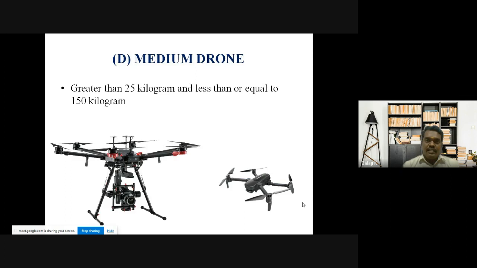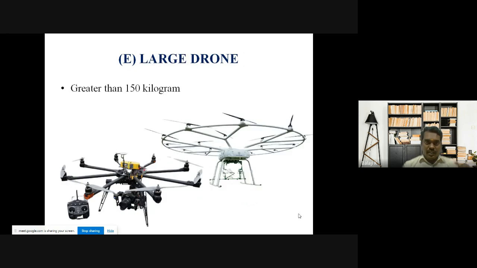Next category is the medium drone. Medium drone means weight is more than 25 kg and less than or equal to 150 kilogram. That is called the medium drone. So this kind of drones are used for agriculture purposes, also sanitizer spraying. So for those purposes they are using it. So drones are classified based on the weight only.